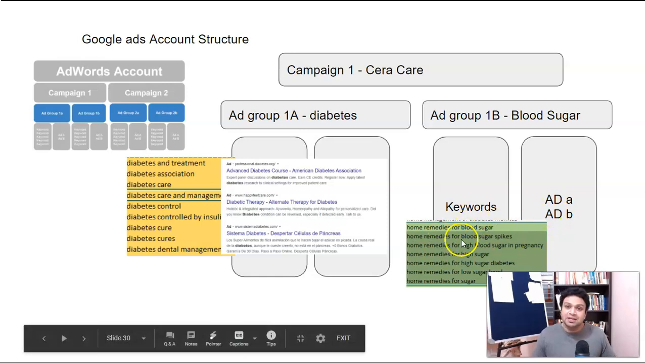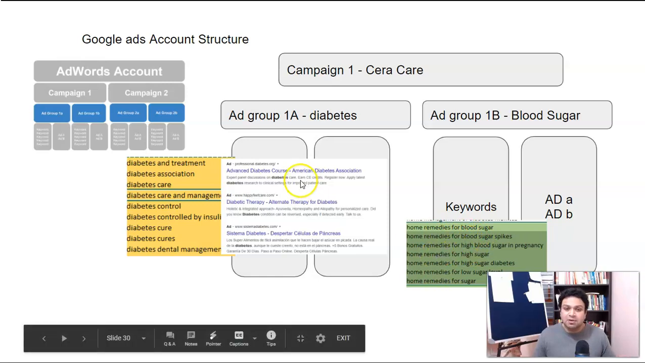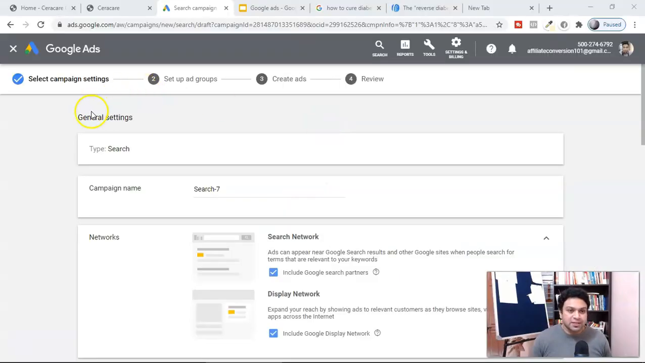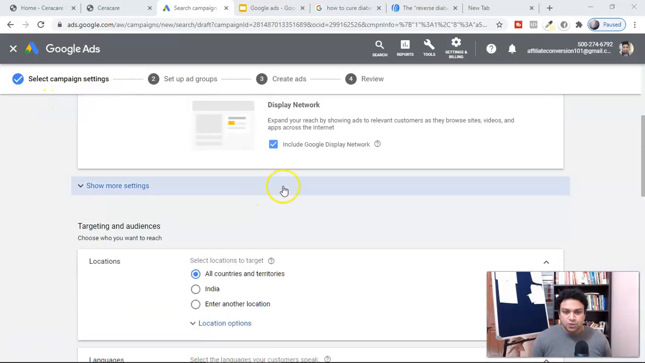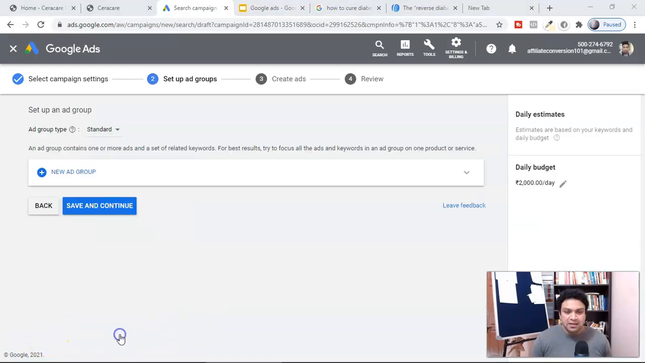So now when you create the ad for them, you will use more of these kinds of keywords in the ad. So here we are at the Google campaign level. You can do all of these settings, but I'm not getting into the settings right now. You're going to see all of this in the upcoming videos. So right now we'll save and continue here.